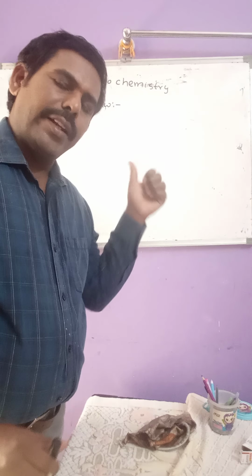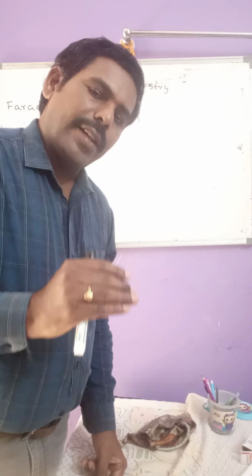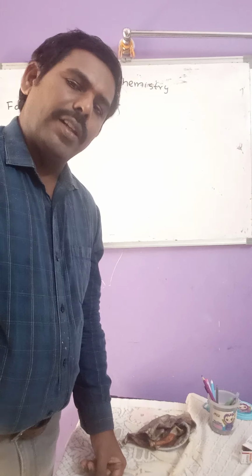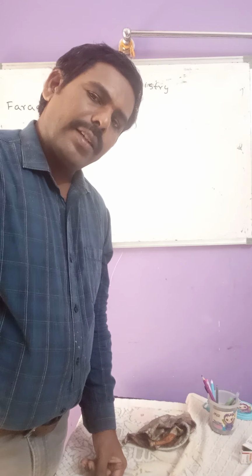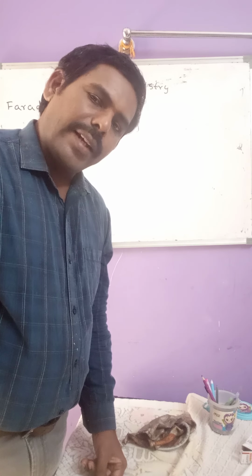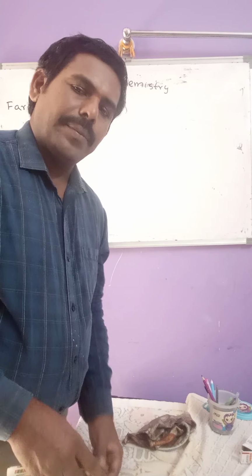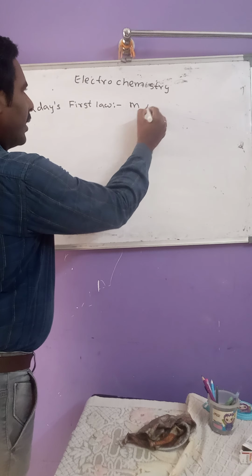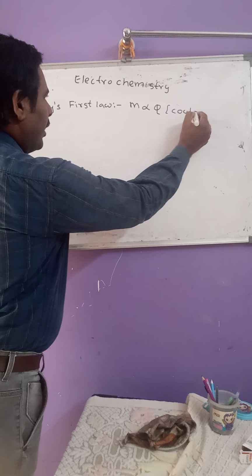So what is Faraday's first law? Listen here. Mass of the substance deposited or liberated or that underwent electrolysis is directly proportional to the quantity of electricity passed through the electrolytic cell. That means it is represented like this: M proportional to Q, where Q is